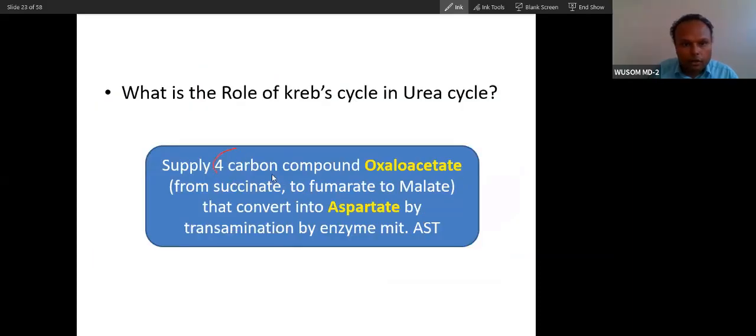Supply of 4 carbon compound, aspartate. It also converts fumarate into aspartate, and it can also supply new aspartate. So if urea cycle rate increases, it will supply new aspartate. Oxaloacetate converts into aspartate, which will supply new aspartate. So that is the 4 carbon supply function of this Krebs cycle.